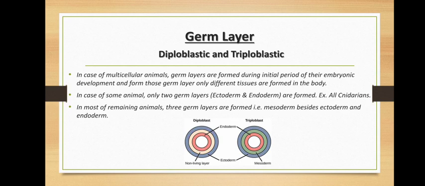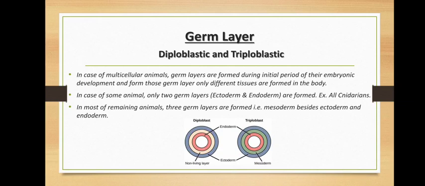In some animals, you can see only 2 germ layers, that is ectoderm and endoderm. Ectoderm means outer layer, endoderm means inner layer. For example, in case of cnidarians, there are only 2 germ layers, whereas in remaining animals 3 germ layers are formed, that is ectoderm, mesoderm and endoderm.